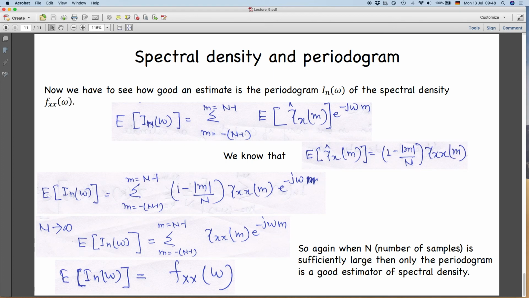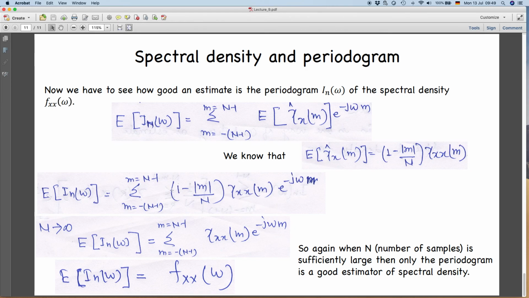So I will just replace it here. I can write the expectation of I_n(ω) as the summation over m equal to −(n−1) to n−1 of (1 − |m|/n) γ_xx(m) e^(−jωm). So this is your Fourier transform summation. Now you see that your sample estimate, the periodogram, is again not representing your true spectral density, because they are not equal.